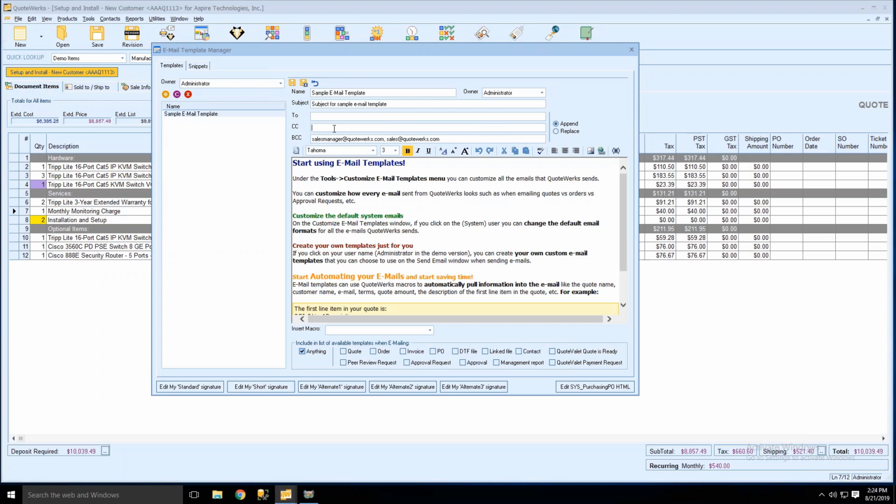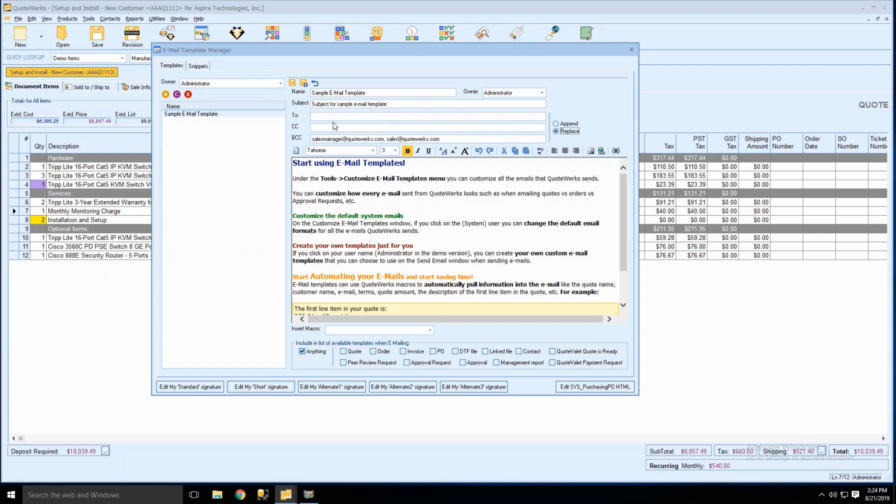Now, you'll see on the right-hand side, you actually have the option to append or replace. Append just means whatever email addresses you add in either the BCC, the CC, or the To fields will just be added when you get ready to send the email out to the customer or to another user, if you're doing a peer review or a manager approval request, that type of thing. The replace will use only these email addresses.